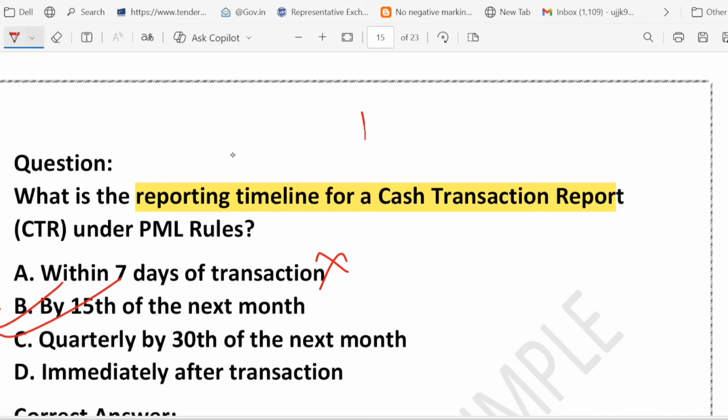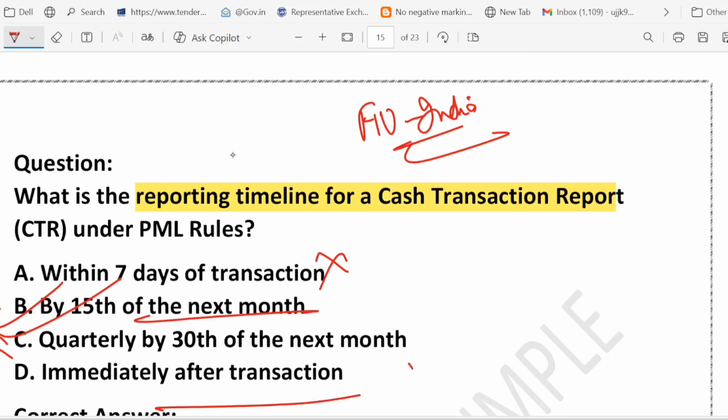CTR must be reported to whom? It must be reported to FIU India, the Financial Intelligence Unit. By when? By the 15th of the next month. What about C? It says quarterly by the 30th of the next month. This is wrong, because CTR is always monthly. CTR is never quarterly. And what about D? Immediately? No. That is for urgent alerts, not CTR.